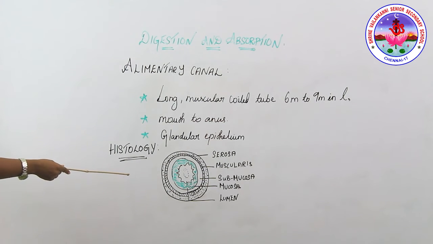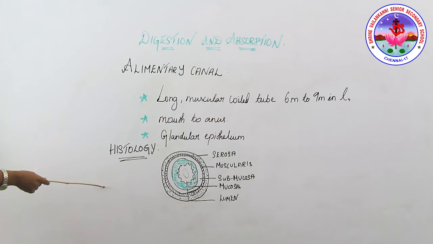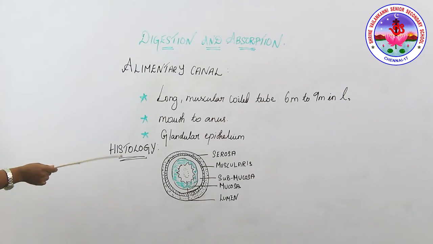The next structure is the mucosa, the innermost layer, which secretes mucus. These are the four major layers of the alimentary canal. The inner side of the mucosa has the muscularis mucosa, lamina propria, and epithelial cells, which you will study when you observe under the microscope.